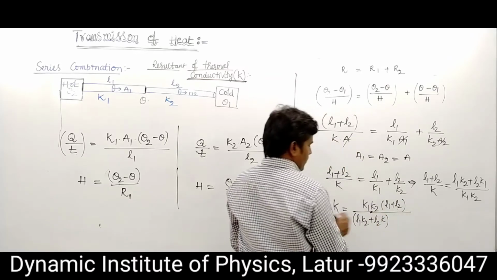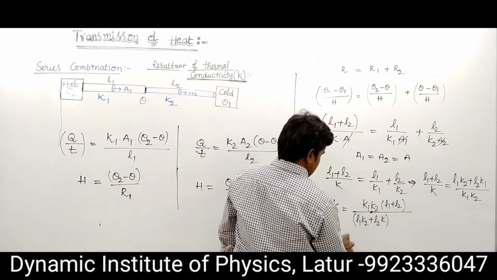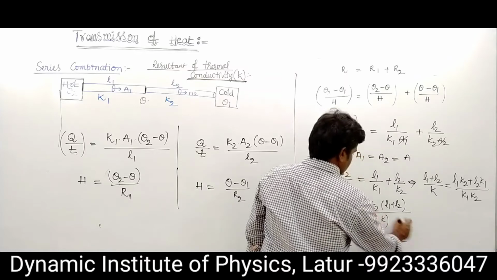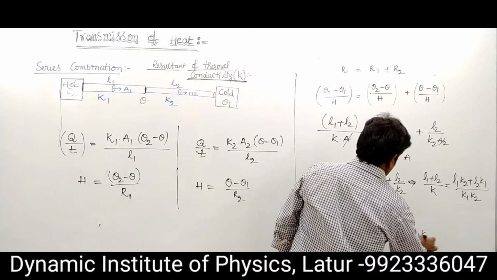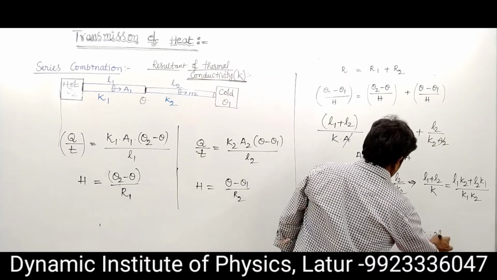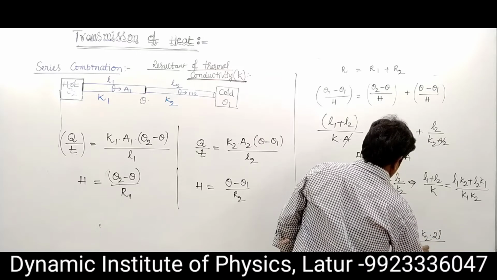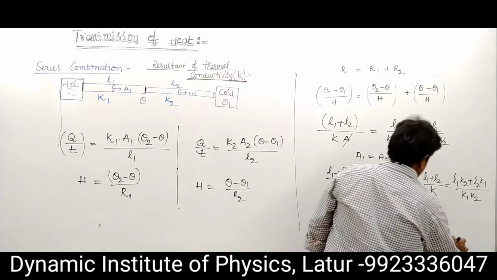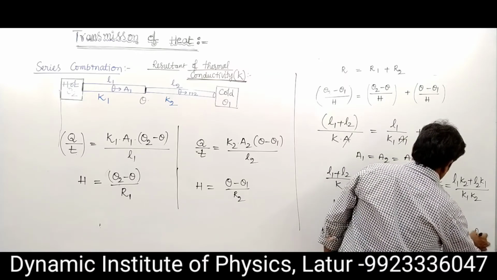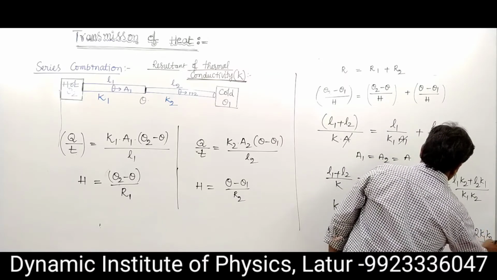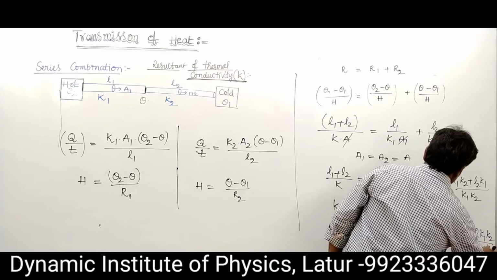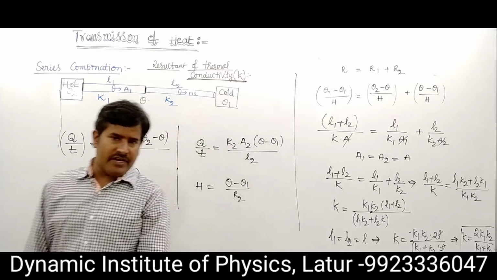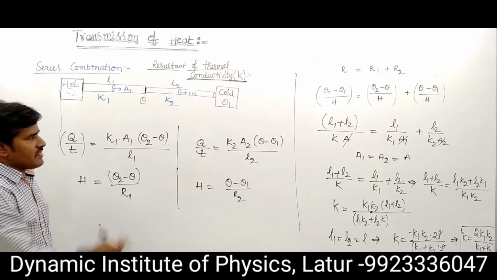If L1 equals L2 equals L, then K equals K1 K2 into 2L upon (K1 plus K2) into L. L is cancelled. Then it is written as K equals 2K1 K2 upon K1 plus K2. So in series combination, K equals 2K1 K2 upon K1 plus K2.